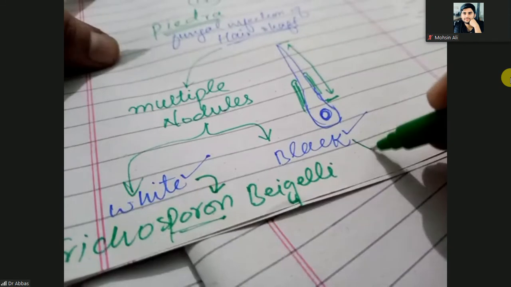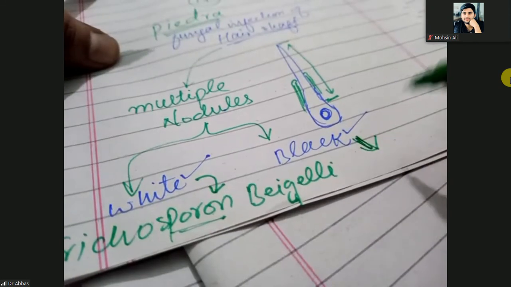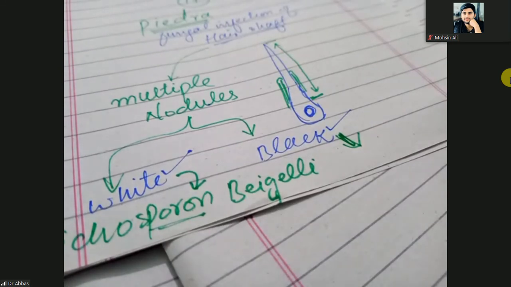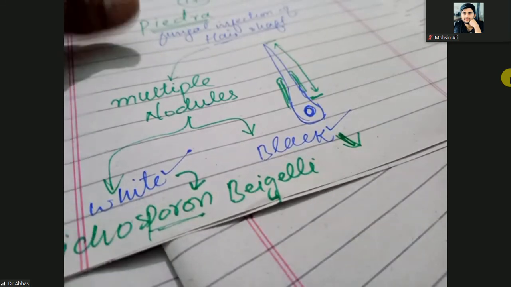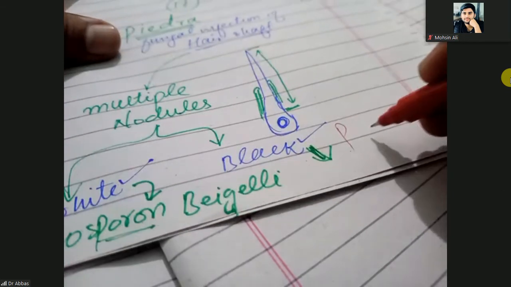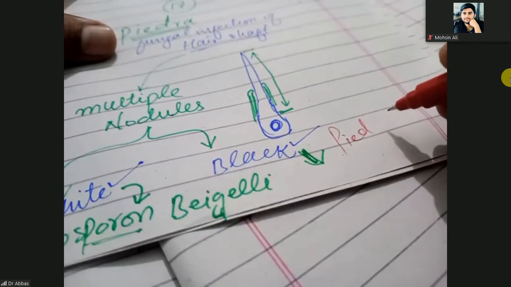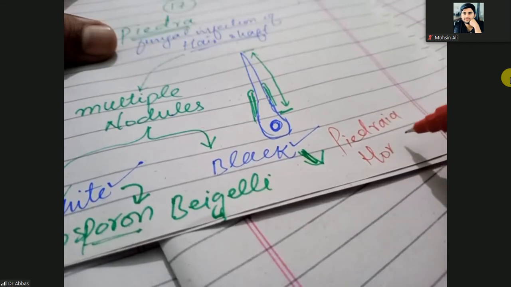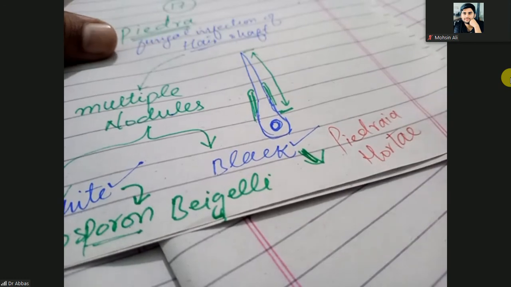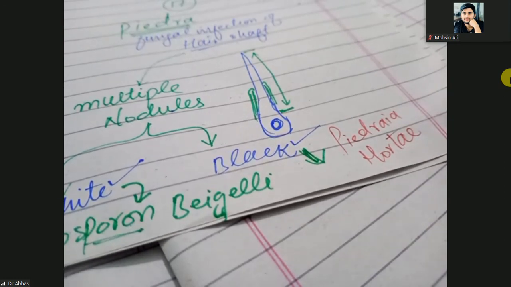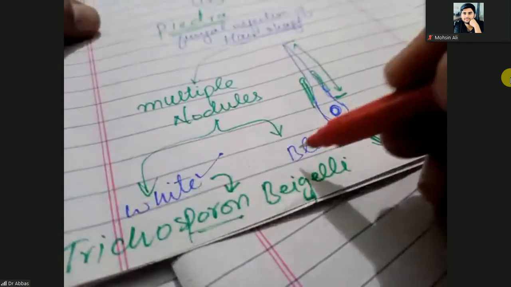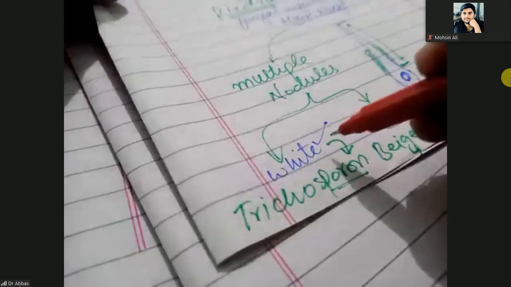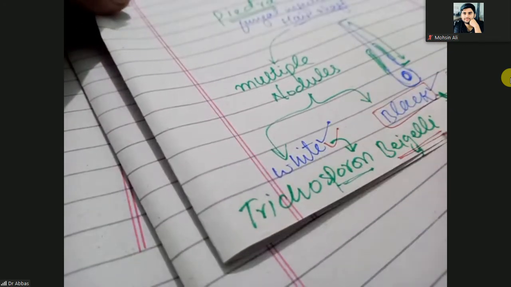If the color of the hair shaft is black, then it is Piedraia hortae. This is the causative agent. So black piedra is due to Piedraia hortae, and white piedra is due to Trichosporon beigelii.